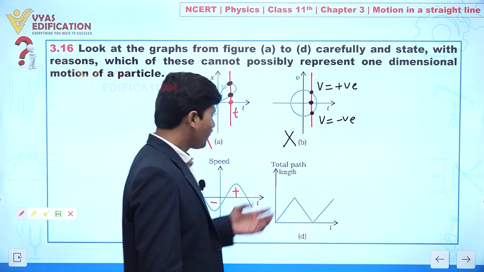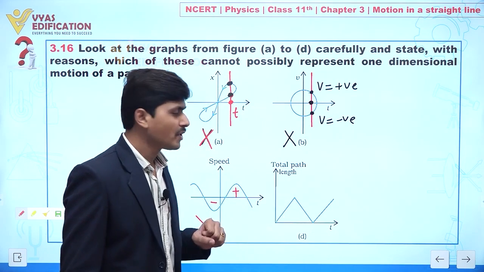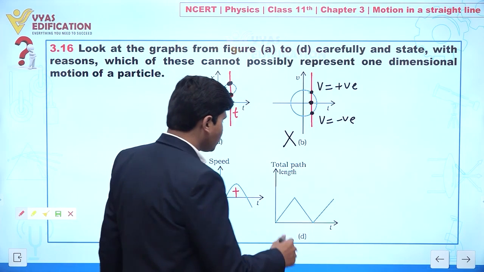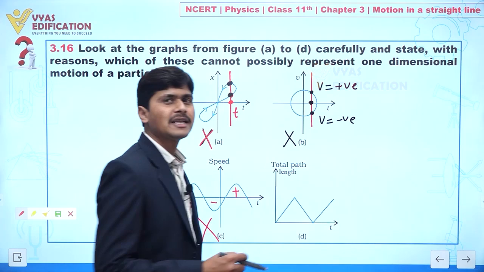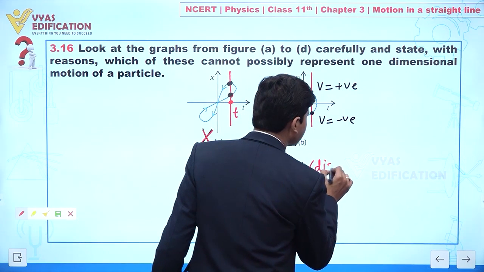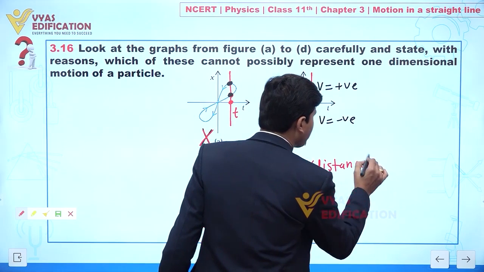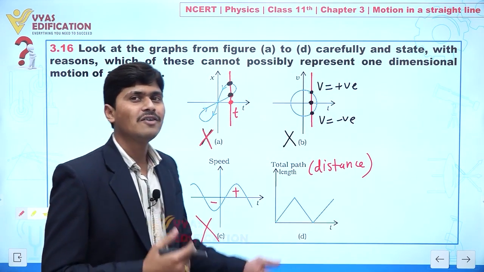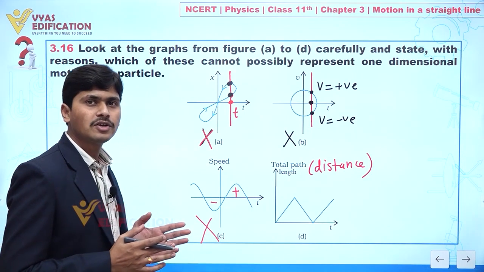Clear? Now if we consider part number D, here it is given total path length versus time. Clear? So now you can see whenever a particle is having one dimensional motion, it is given total path length. It means this is distance, total distance covered. Clear? Now we know whenever a particle is in motion, distance is always added. Let's suppose at time t equal to 0 I am here.